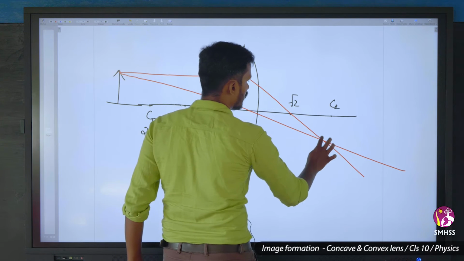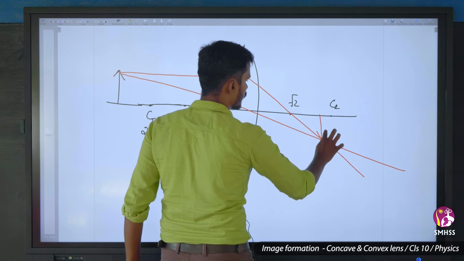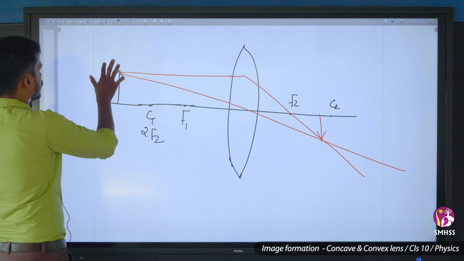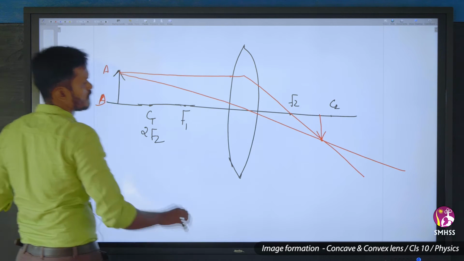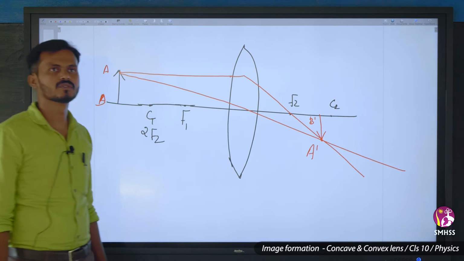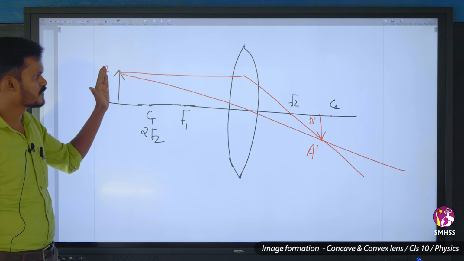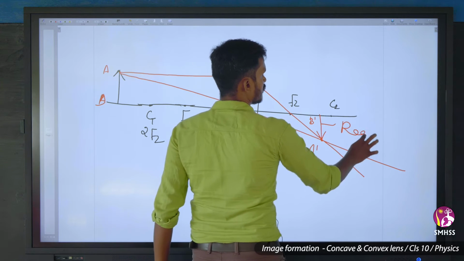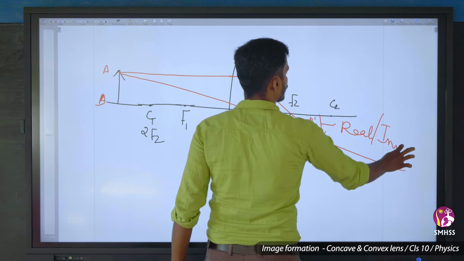So at this point I have an image. So this is the image. You can take A, B, A dash, B dash. So this is how the image is formed. The image of the object will appear inverted on this side. Again it is a real inverted image.